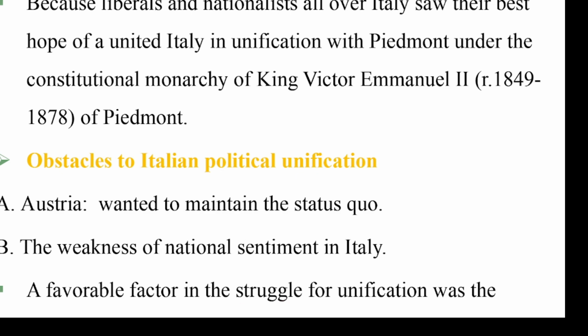The Crimean War was the war fought between the British and the French on one side and Russia on the other side.